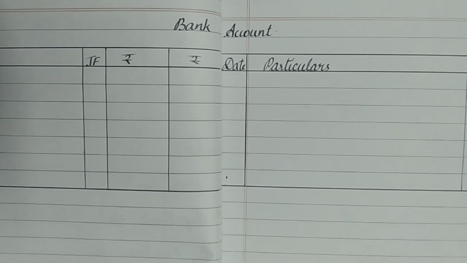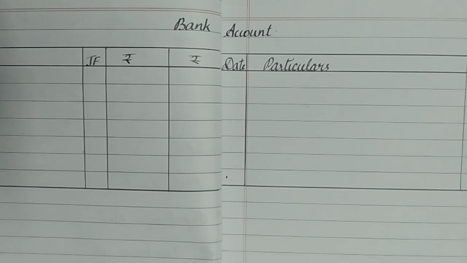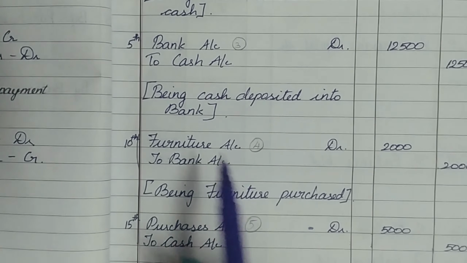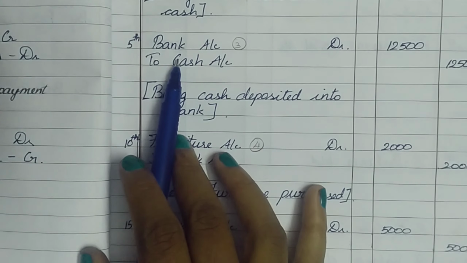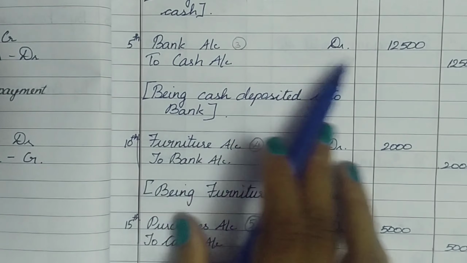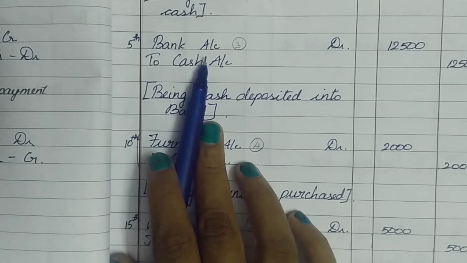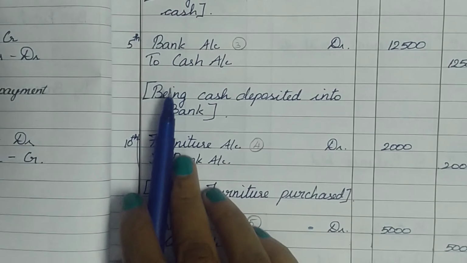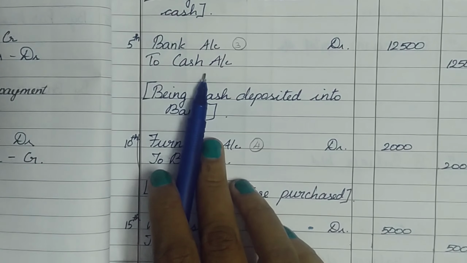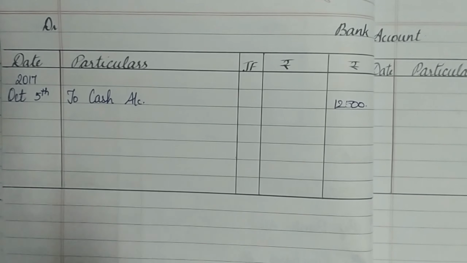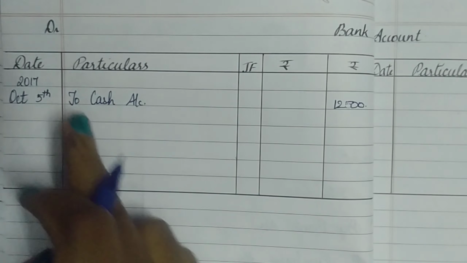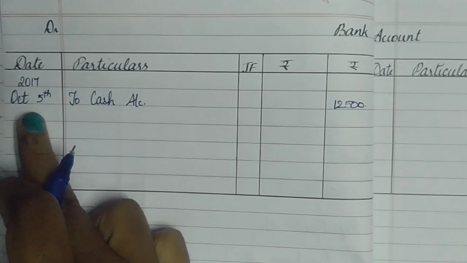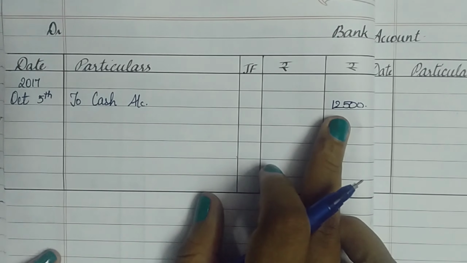Next, let's start the bank account. So we're going to move into journal entries and look into the bank account where it's going to be posted. The first journal entry in which the bank account is involved is on the 5th. Bank account debtor to cash account. Here bank account is debited. Therefore go to the debit side of the bank account and write to cash 12,500. So I move to the debit side of my bank account and I've recorded on October 5th to cash account